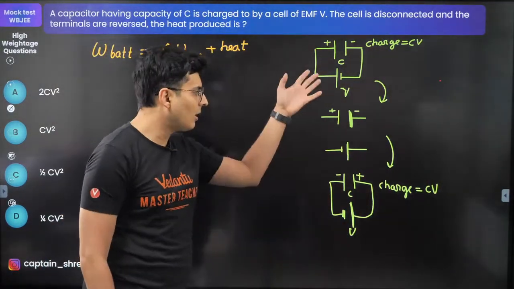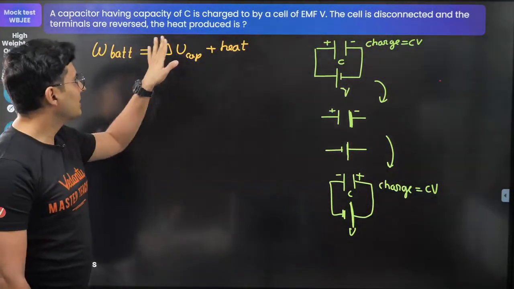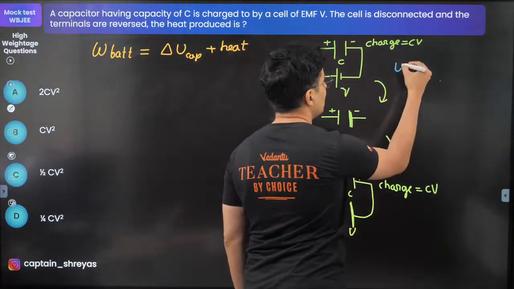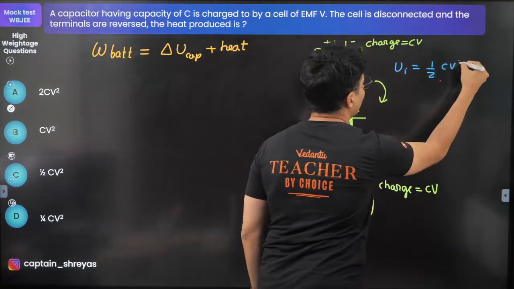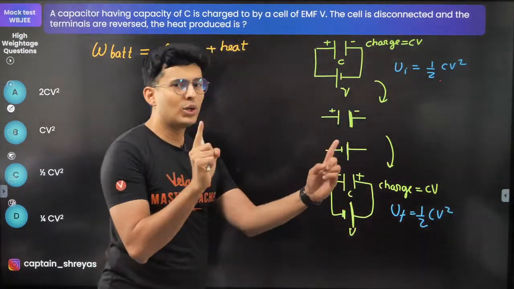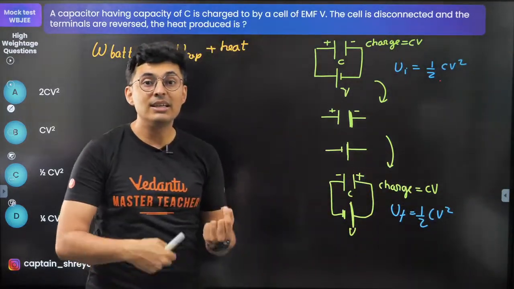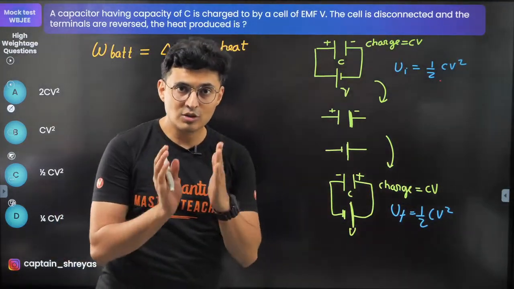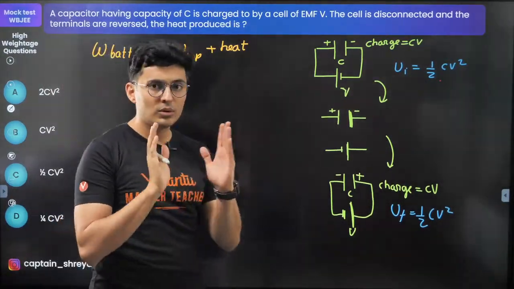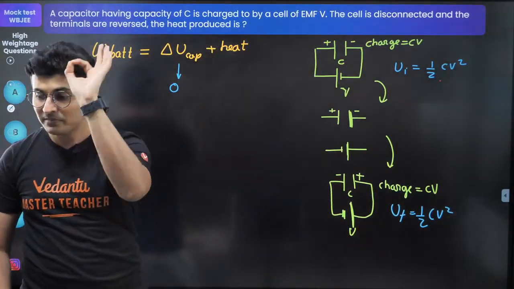So in this process, how much energy was lost or heat was created? First of all, understand what is the change in the energy stored in the capacitor. The initial energy is half CV square. The final energy also is half CV square. Polarities don't matter. Even if the voltage is reversed, it is squared. V square, plus or minus doesn't matter. So magnitude of energy is same. Hence, this value is 0. There is no change in the potential energy stored. Everybody clear? Now, what's the next thing?